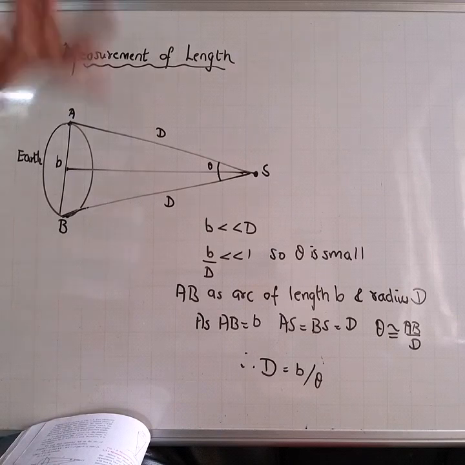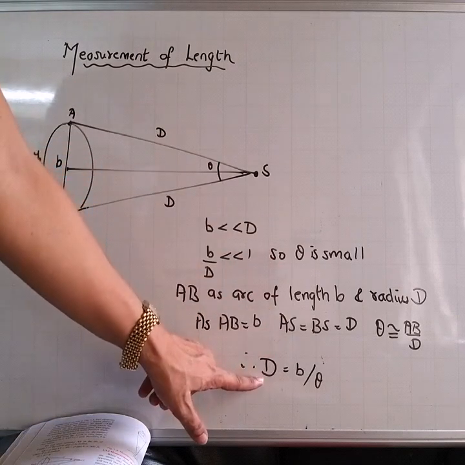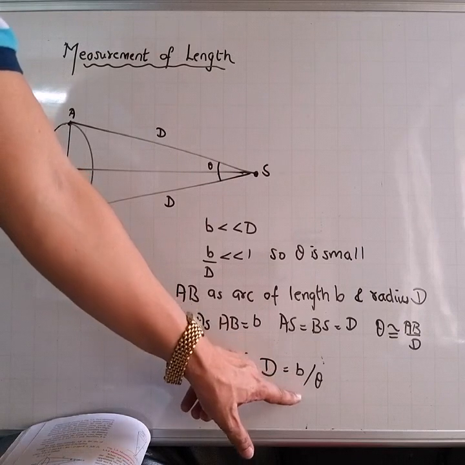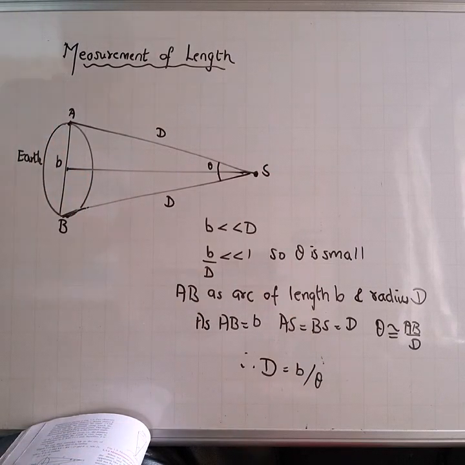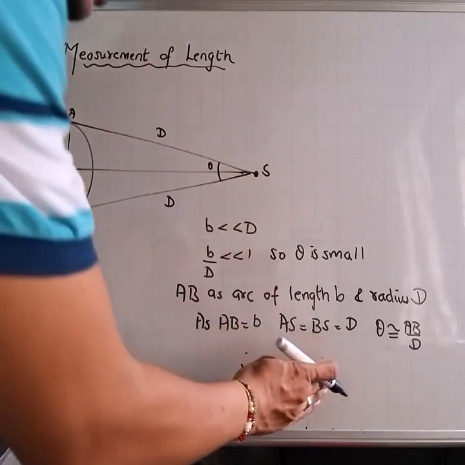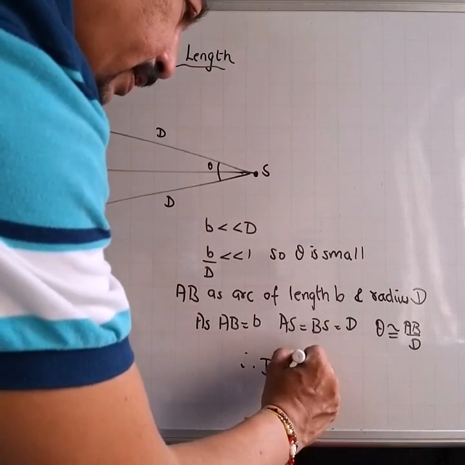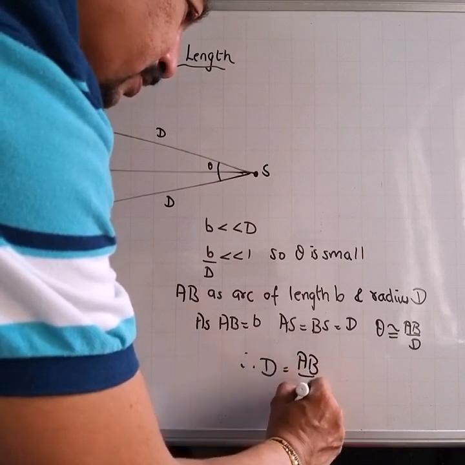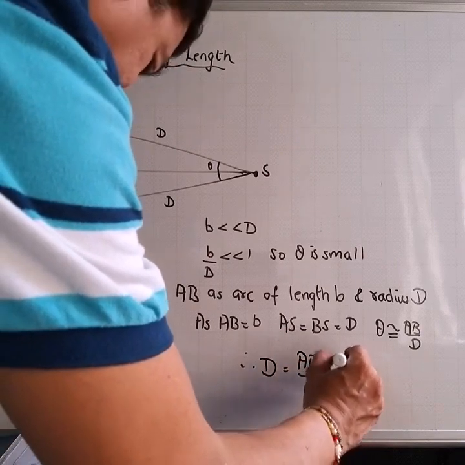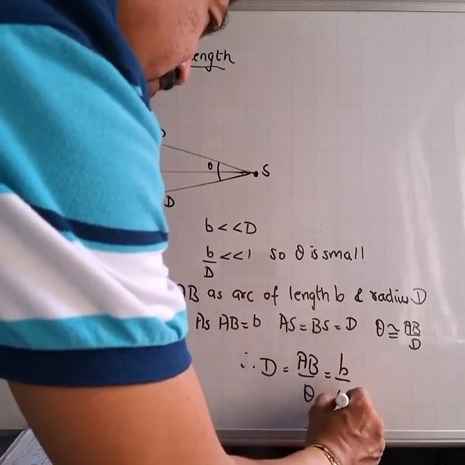Therefore, D will be AB upon theta, or simply b upon theta.